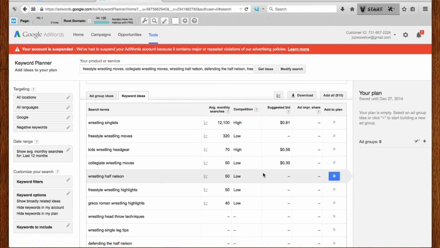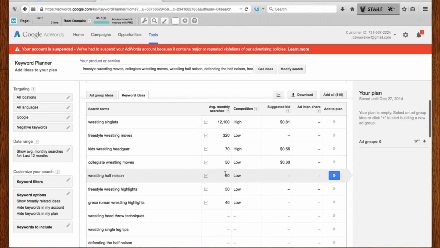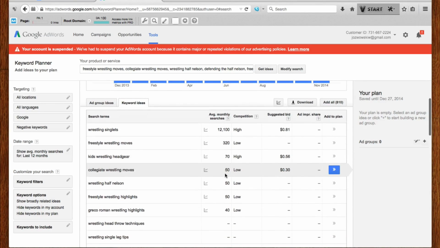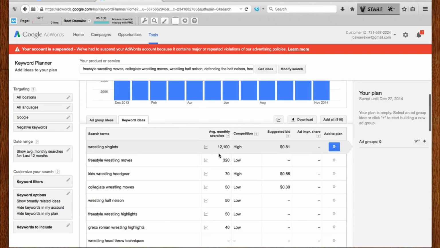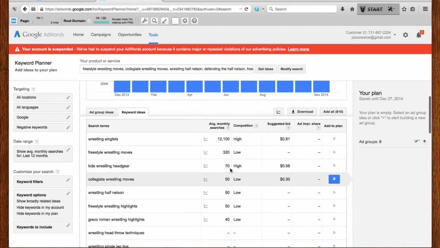That's just what Google AdWords is saying. Probably getting close to 1,000 is what I would guess. At least a few hundred. So these are definitely good keywords to go and build a site around. Because even if these aren't getting a ton of traffic, we build up authority with these keywords.